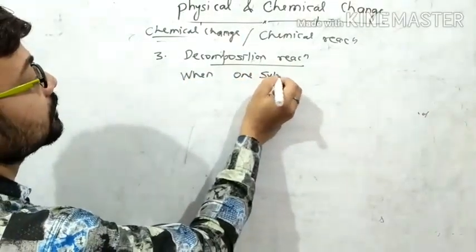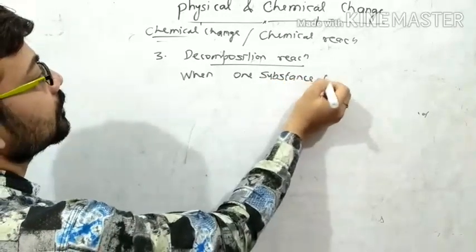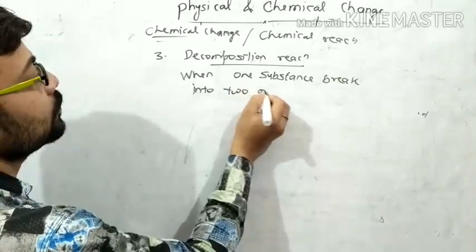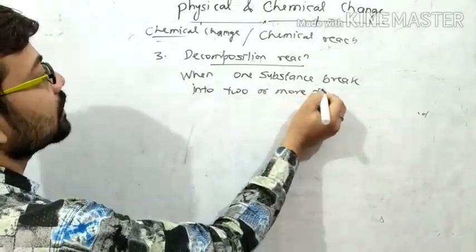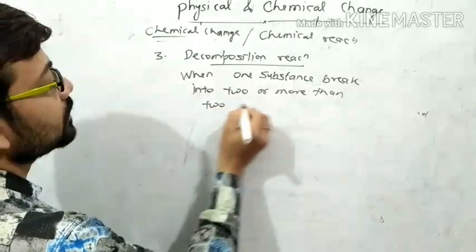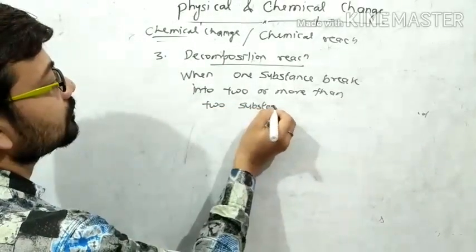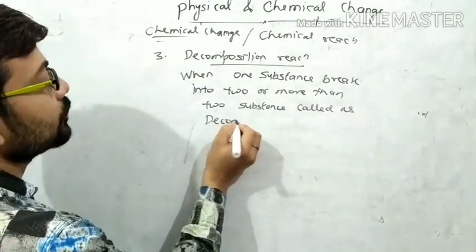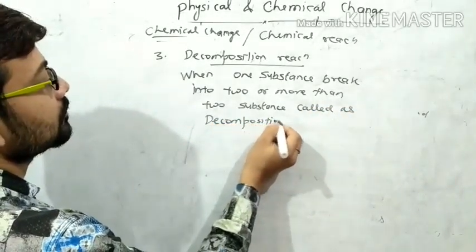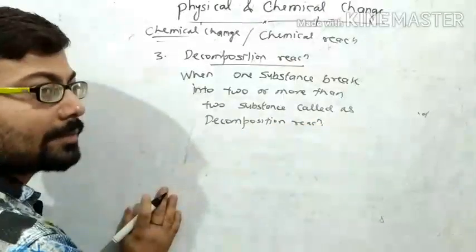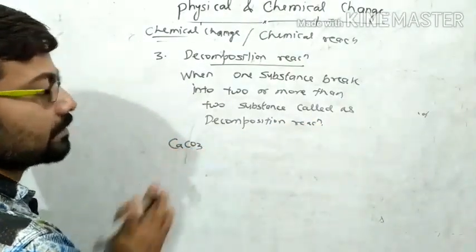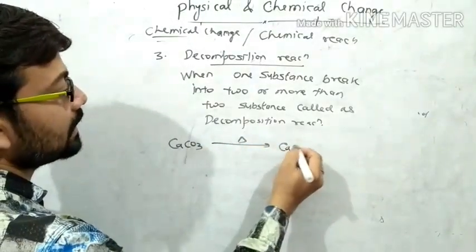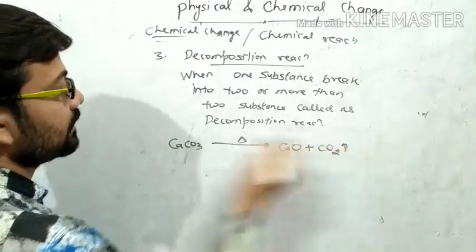Example, calcium carbonate, when heated, then it breaks into calcium oxide plus carbon dioxide.